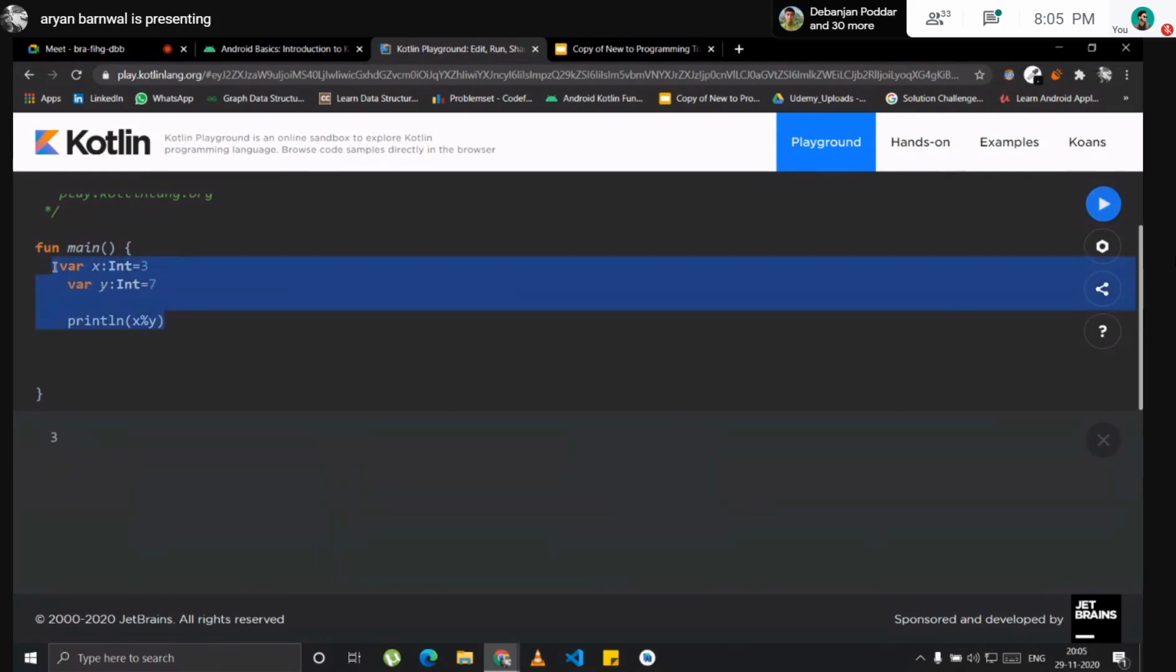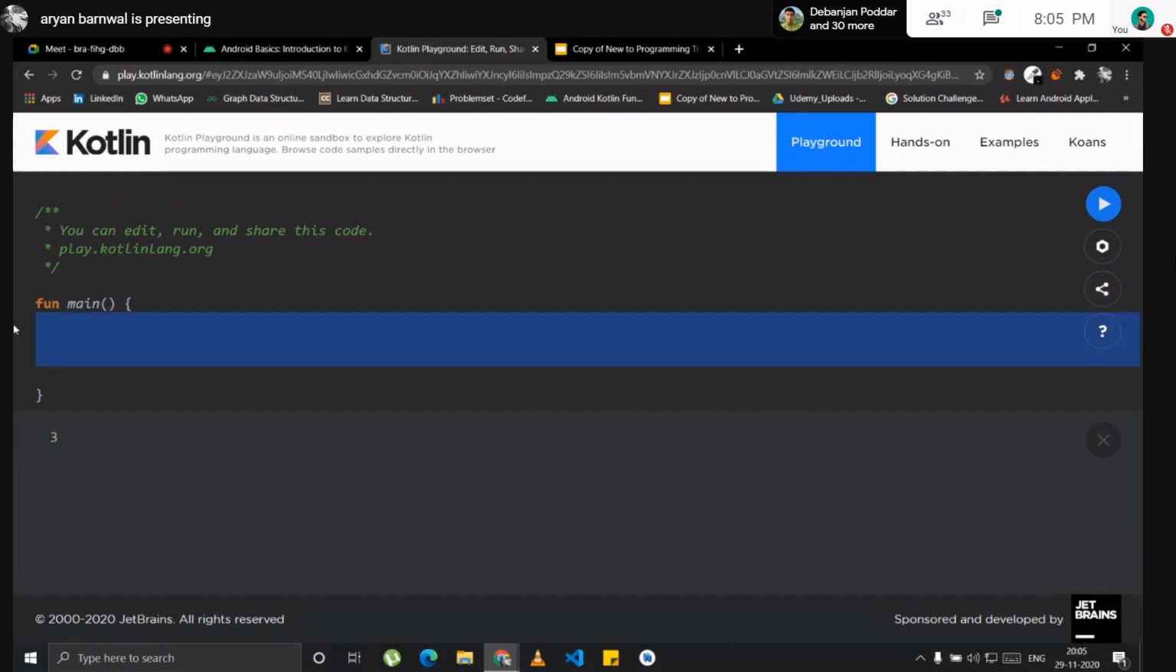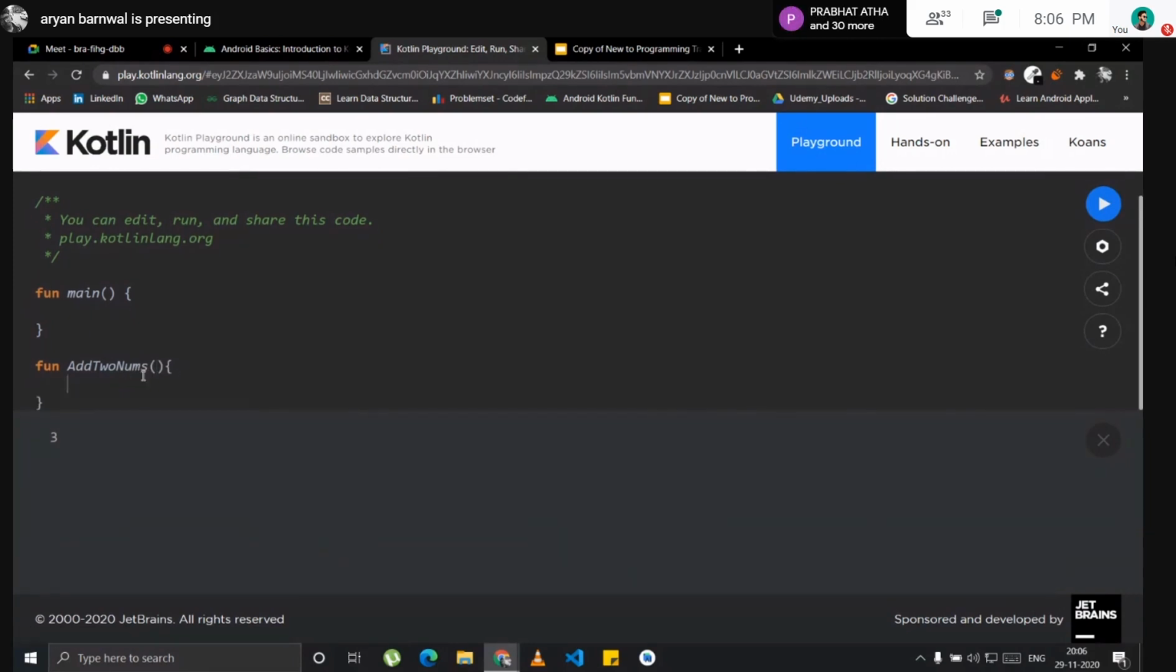So we will now see how a function works in Kotlin. Every function in Kotlin starts with the keyword fun. So how to write a function, like fun add two nums. Okay, I will change the name right now. Function print name. I will print something here.